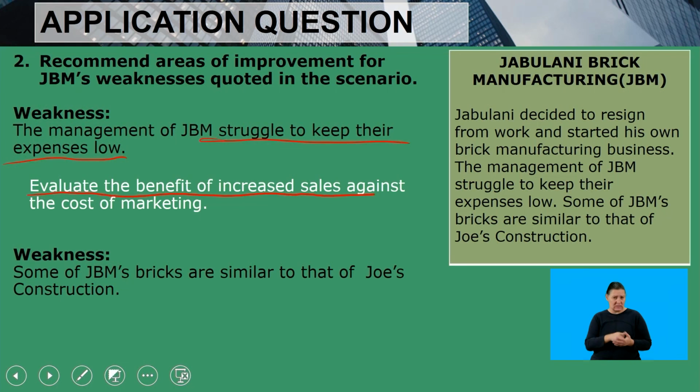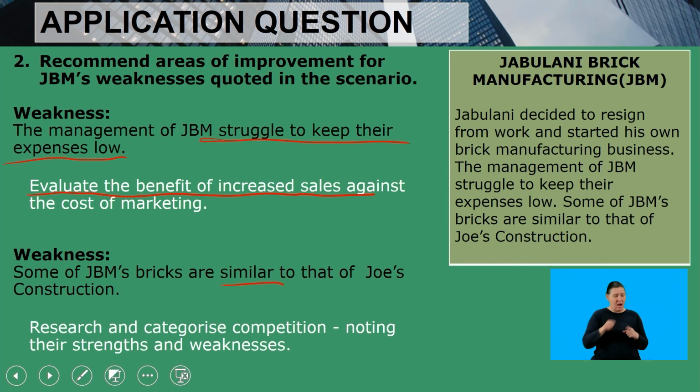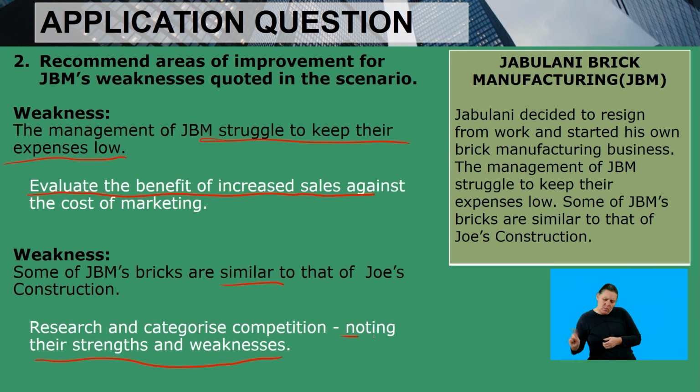Then for the second weakness, some of JBM's bricks are similar to that of Joe's Construction. So the area of improvement would be research and categorize competition, noting their strengths and weaknesses. So what Jabulani can do is research and categorize, know the weaknesses of his competitor, who is Joe, and also know the strengths.